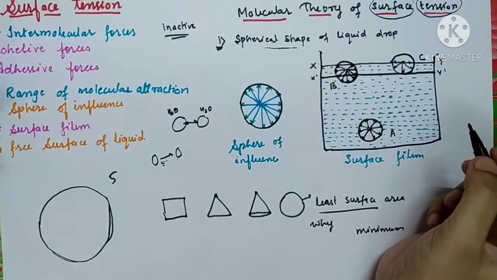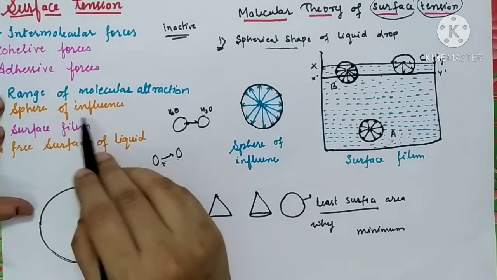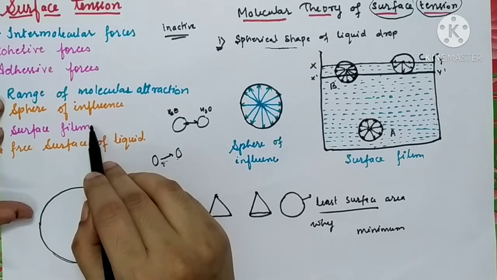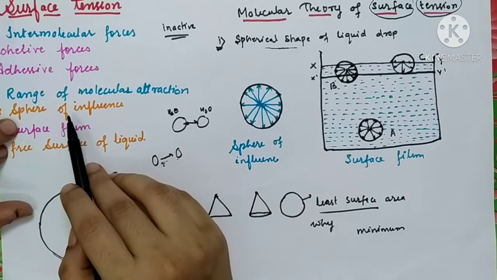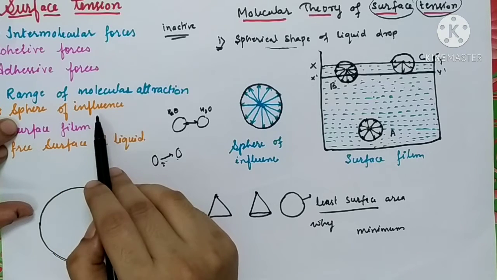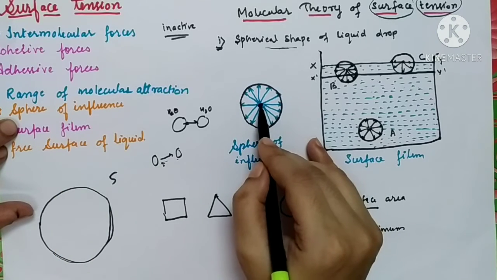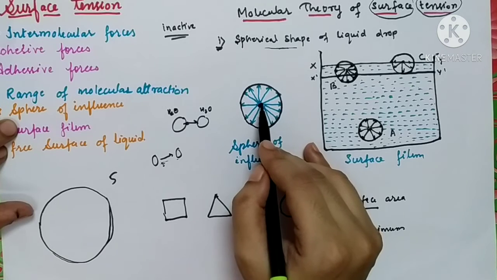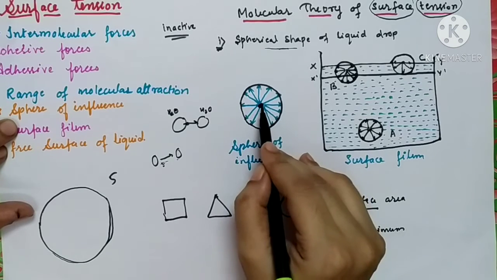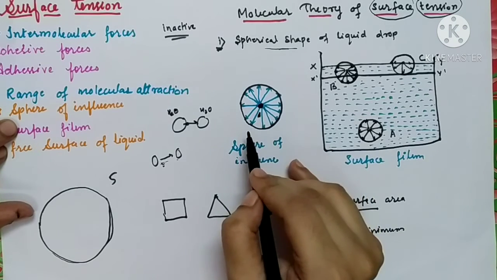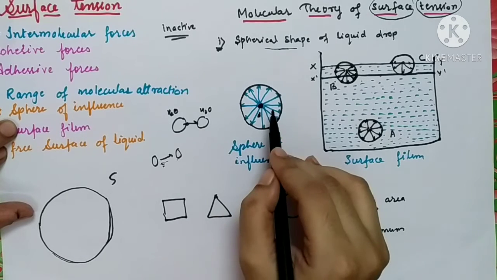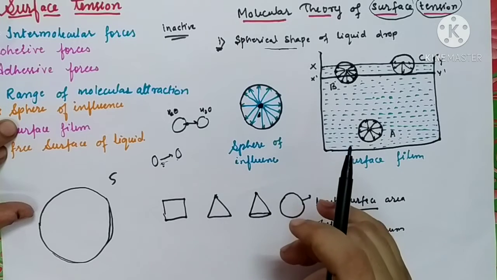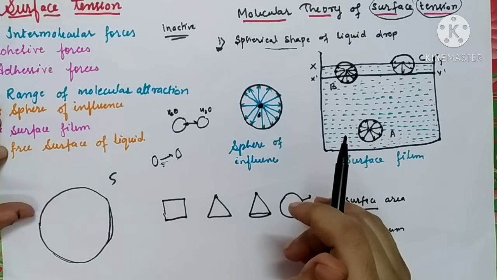So our next concept is sphere of influence. Since we have to study molecular theory of surface tension, so next concept is sphere of influence. Sphere of influence is nothing but an imaginary sphere drawn round the molecule by taking molecule as a center and range of molecular attraction as a radius. So this is the concept of sphere of influence.